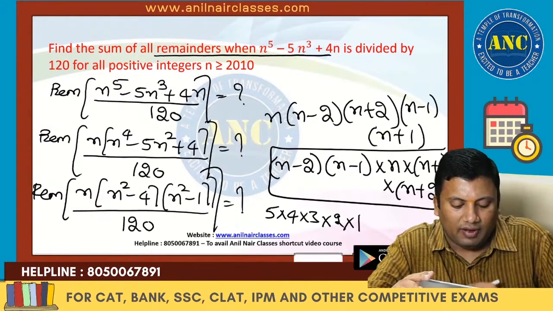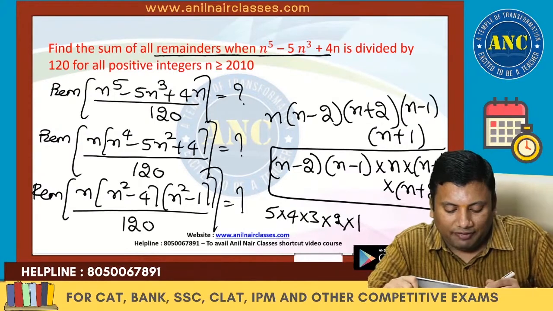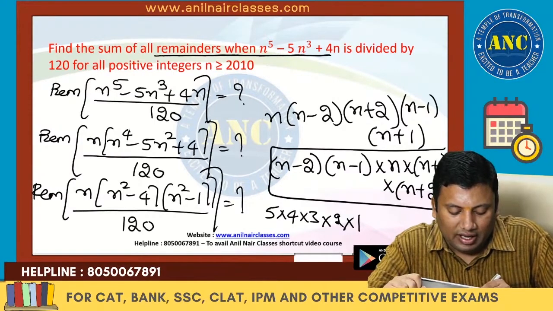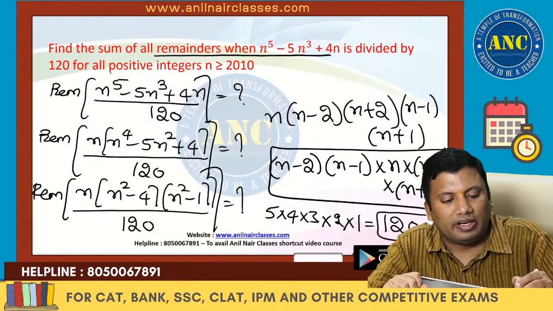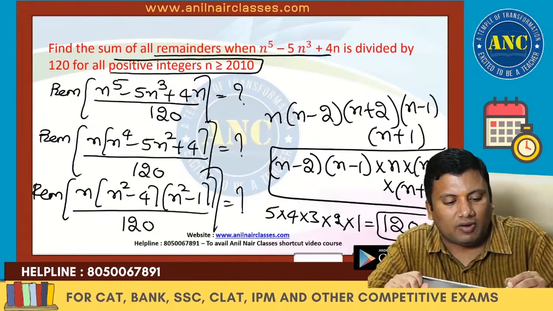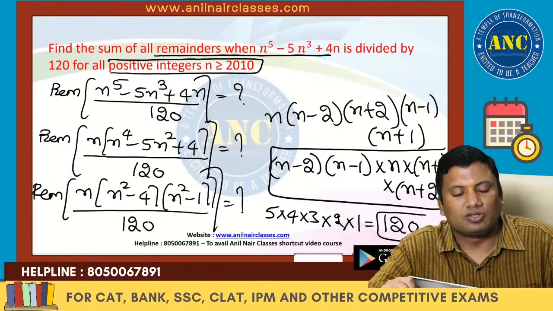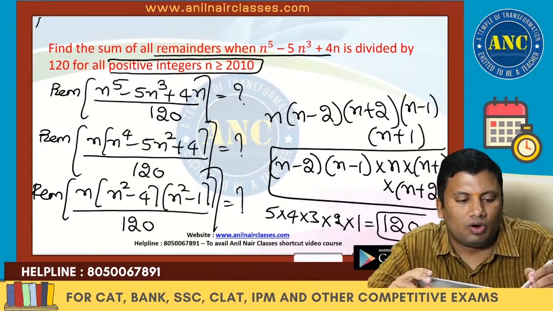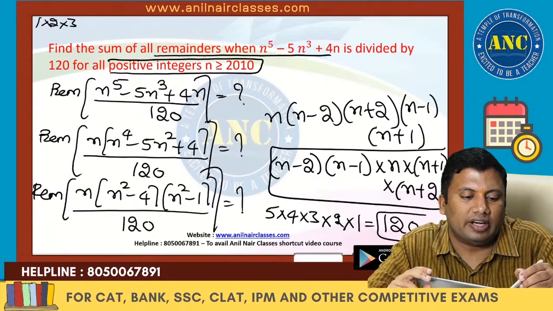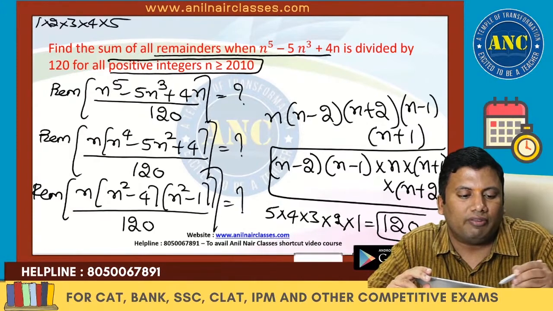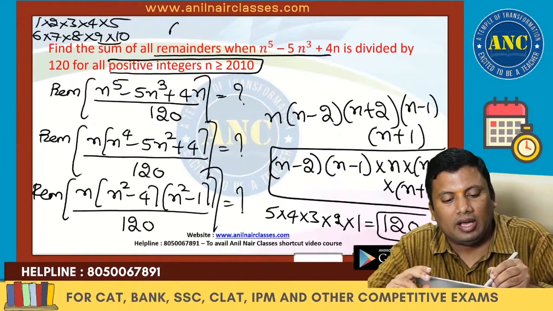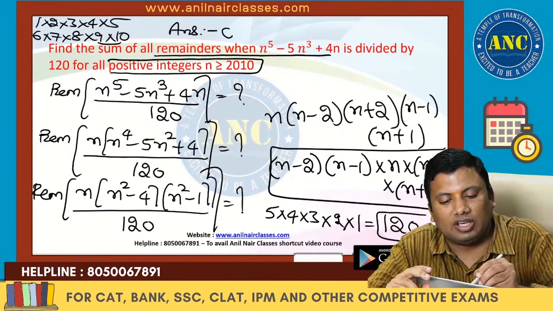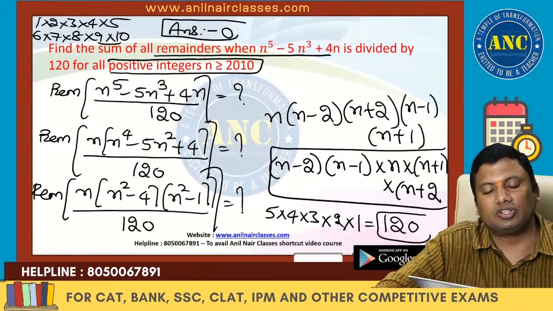If I take n value as 3, then 1, 2, 3, 4, 5, and this product is nothing but 120. These are 5 consecutive positive integers because n is greater than or equal to 2010. So from 1 onwards, any 5 consecutive integers, 1, 2, 3, 4, 5, 6, 7, 8, 9, 10, if you observe, all products are divisible by 120. The answer for this question is 0.